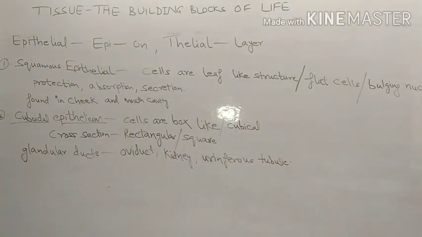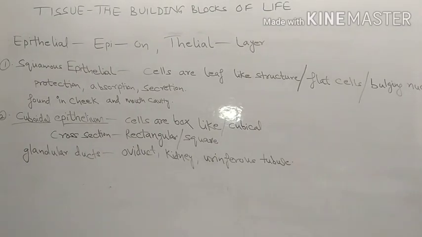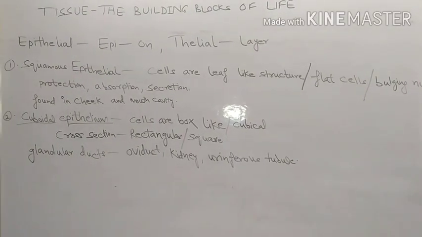And their main function, you can say, is mainly excretion. So cuboidal epithelium is clear to everybody.